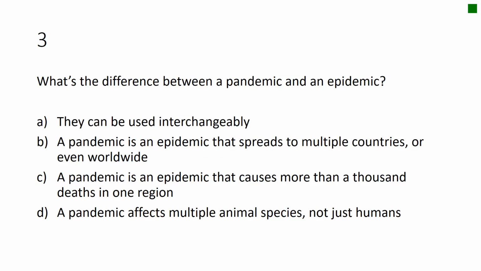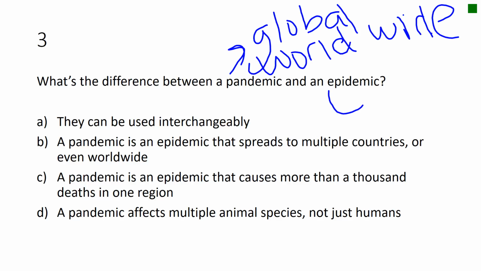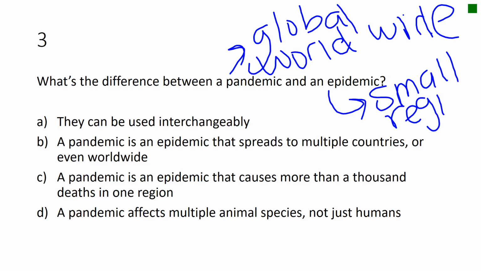Number 3, what's the difference between a pandemic and an epidemic? So here we know that a pandemic is global. It's worldwide. And an epidemic is in a small region, like the United States, or just in Europe, or just in Africa.